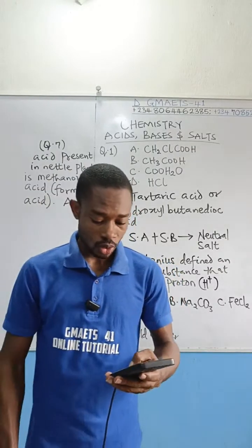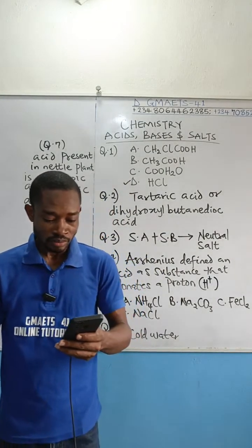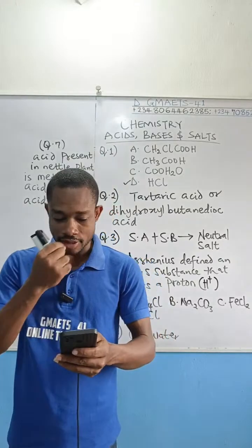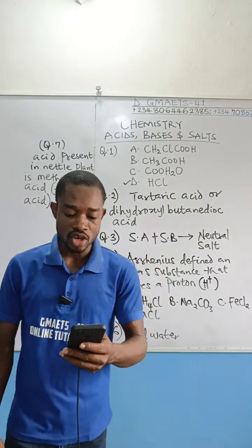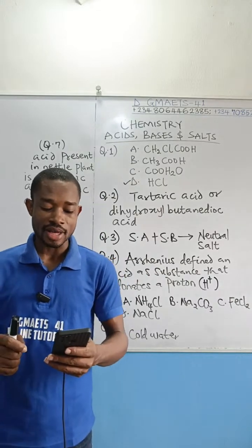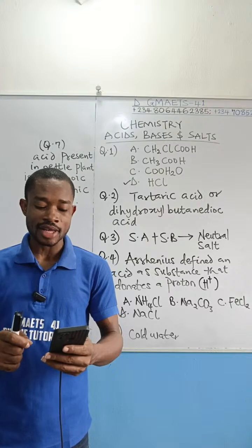Let's move on. I think we're moving on to question number 8 now. Question 8. Which among the following metal will not release hydrogen gas on reaction with dilute hydrochloric acid?